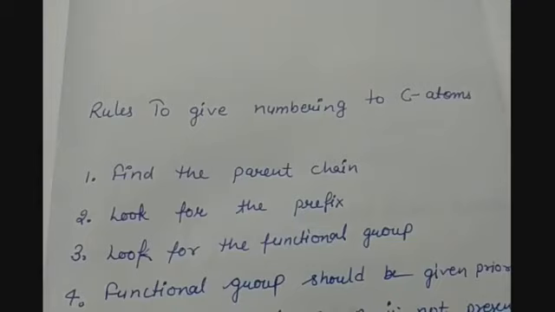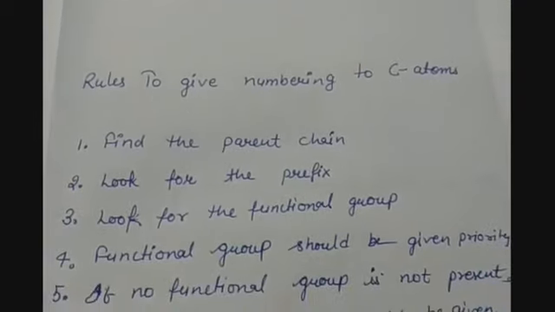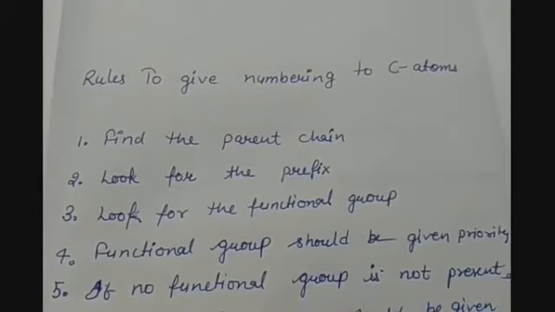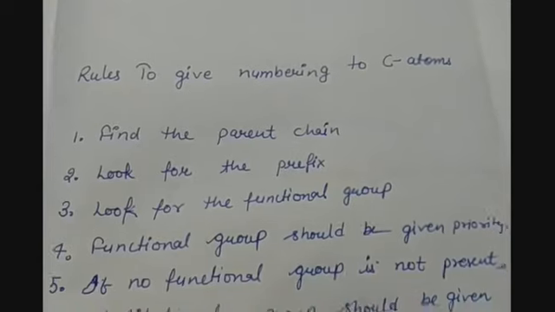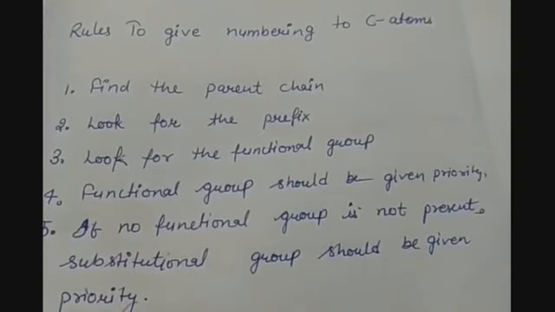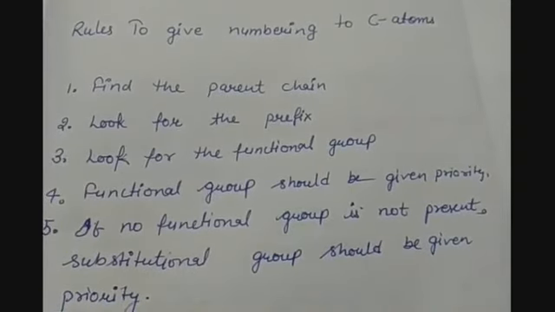If a functional group is present, then we have to give the priority to the functional group. That means we will start numbering the carbon atoms from the functional group side. And if a functional group is not present, then we have to come to the substitutional group. That means we have to start numbering the carbon atoms in such a way that the substitutional group gets the lowest numbering.